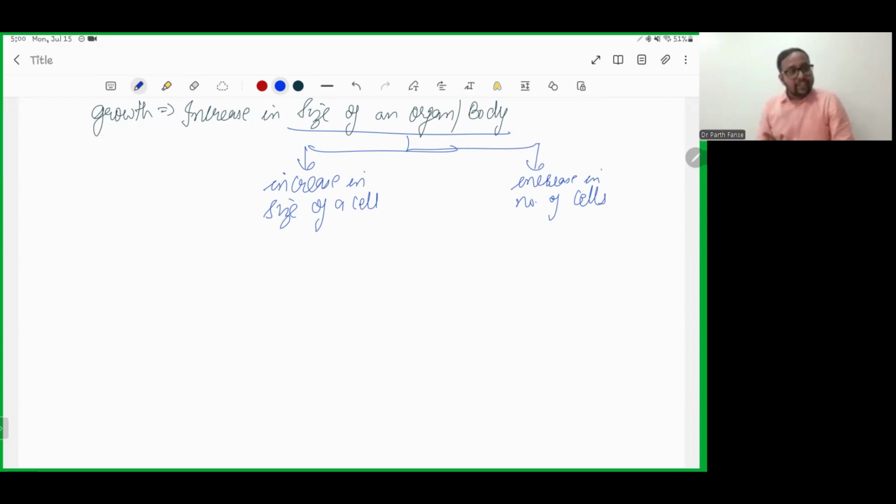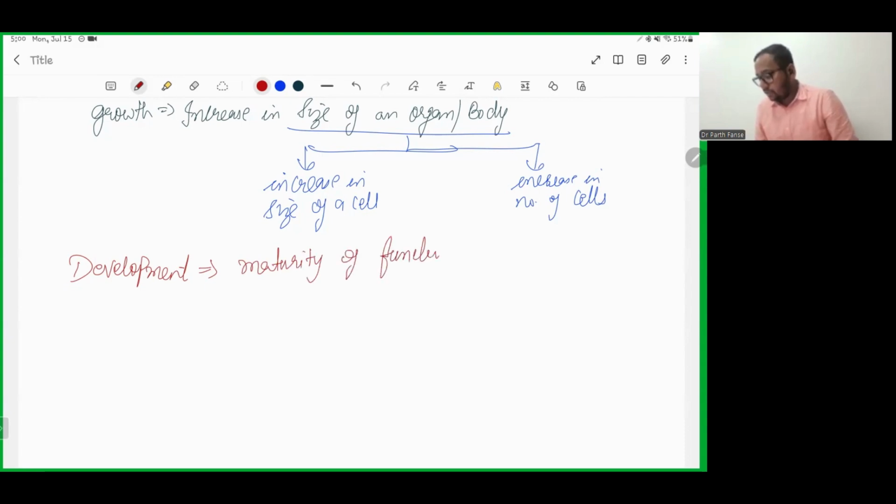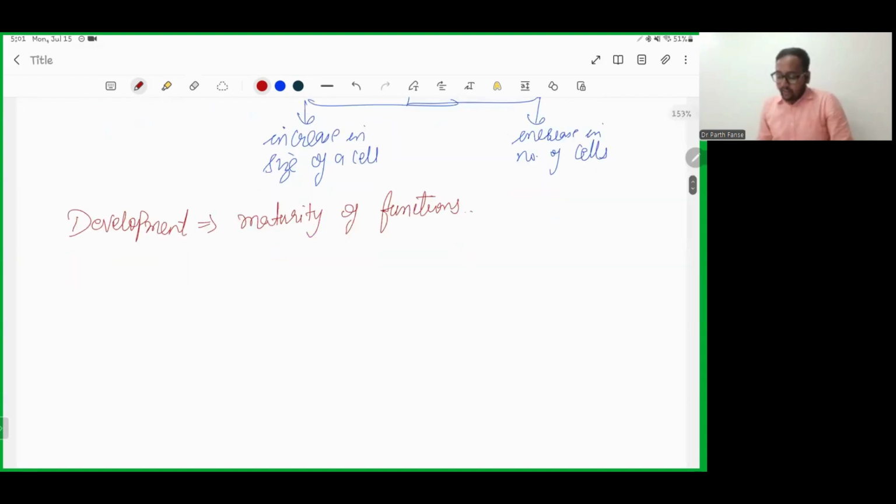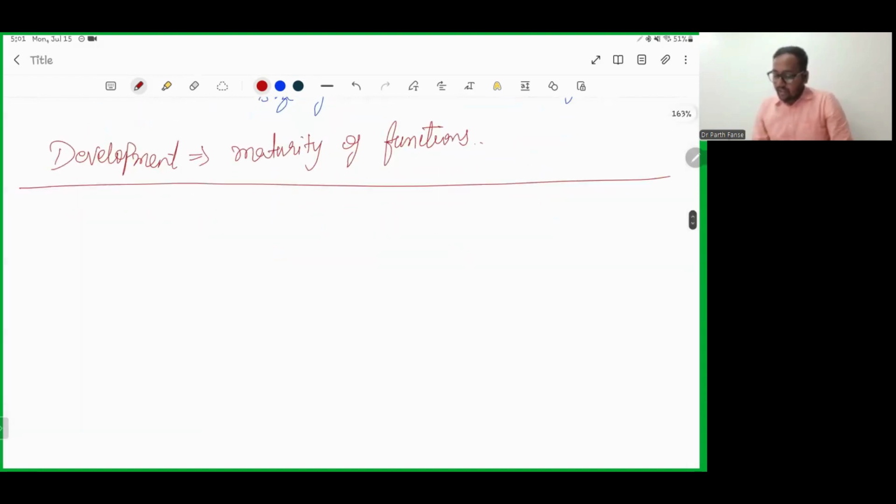Following to the next definition we are going to discuss, development. Now what is development? Development is the maturity of our bodily functions. Whatever functions are performed by our body and then show some type of maturity is called development. What is growth? Growth is an increase in size of an organ or body, and development is the maturity of the functions.